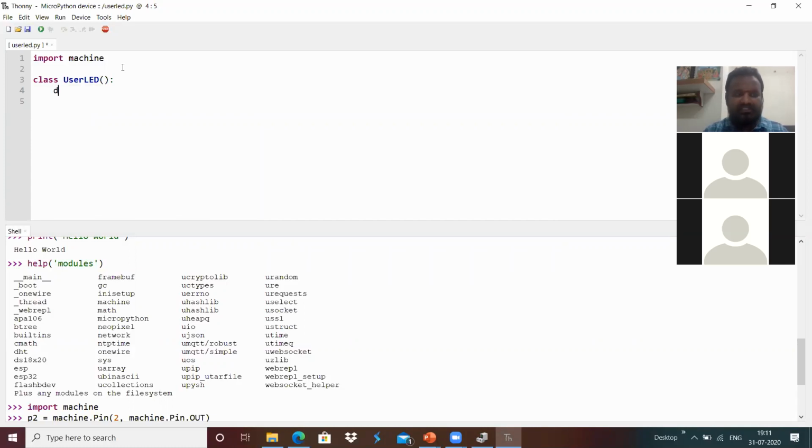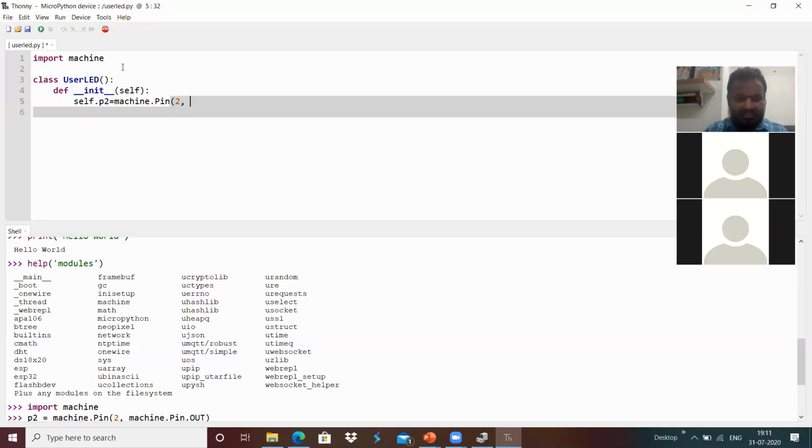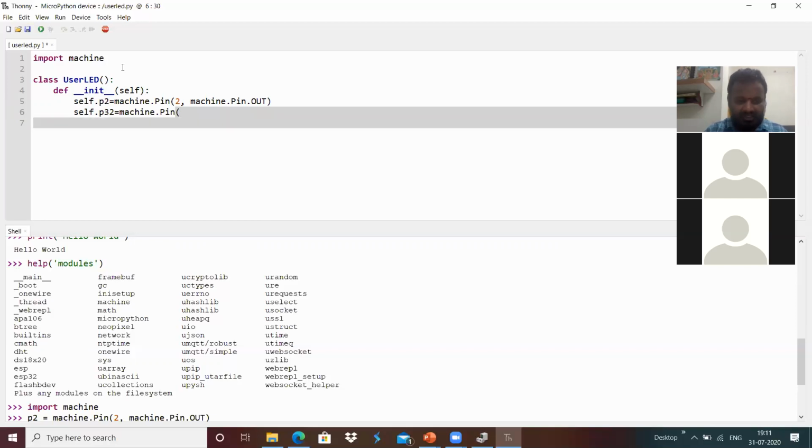In that I'm going to create a constructor, def __init__(self), and in that I'm going to create 2 pins: self.p2 equals machine.Pin of 2, machine.Pin.OUT, and similarly self.p32 equals machine.Pin(32, machine.Pin.OUT).